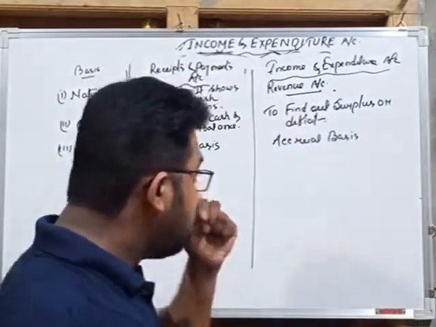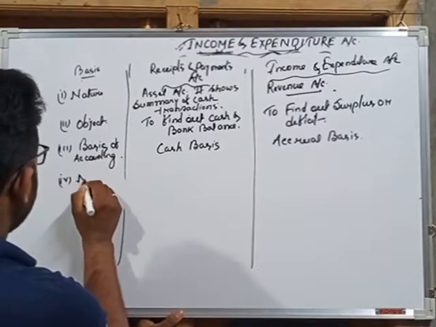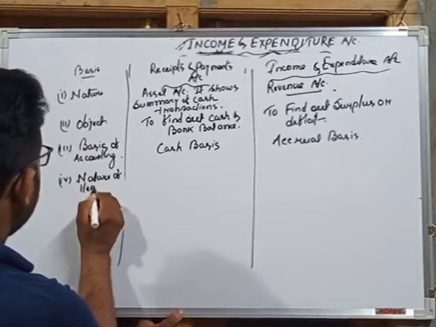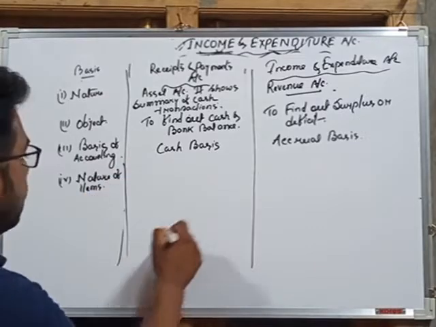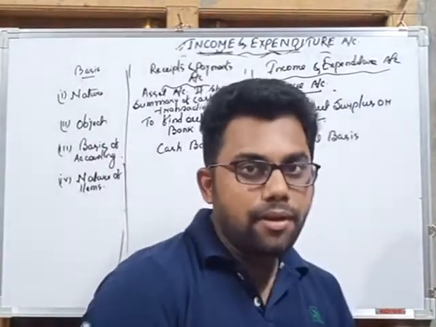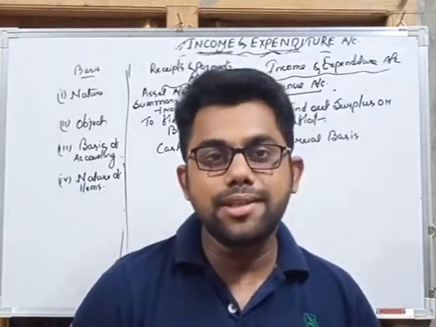Next, nature of items. It is another important and easy difference between receipts and payment account and income and expenditure account. There are two types of items: one is revenue and one is capital.